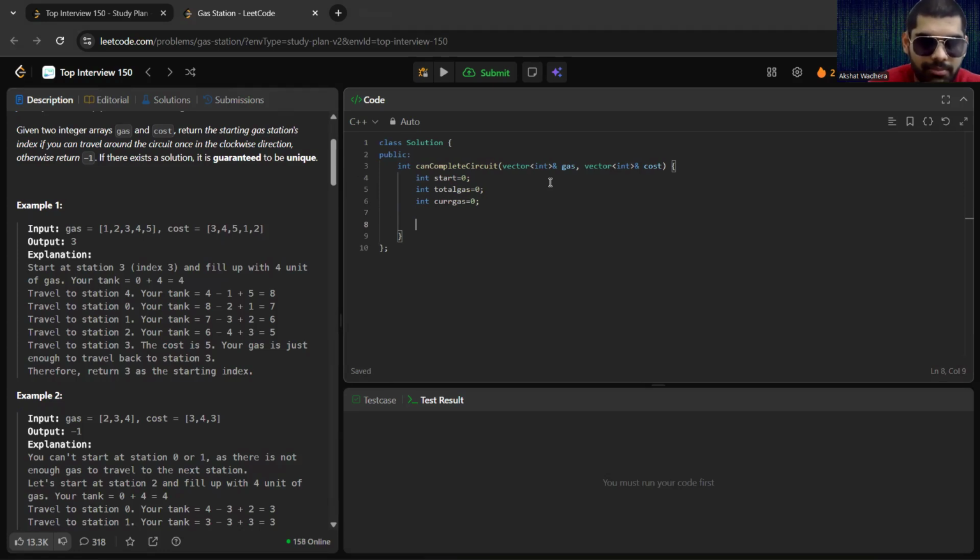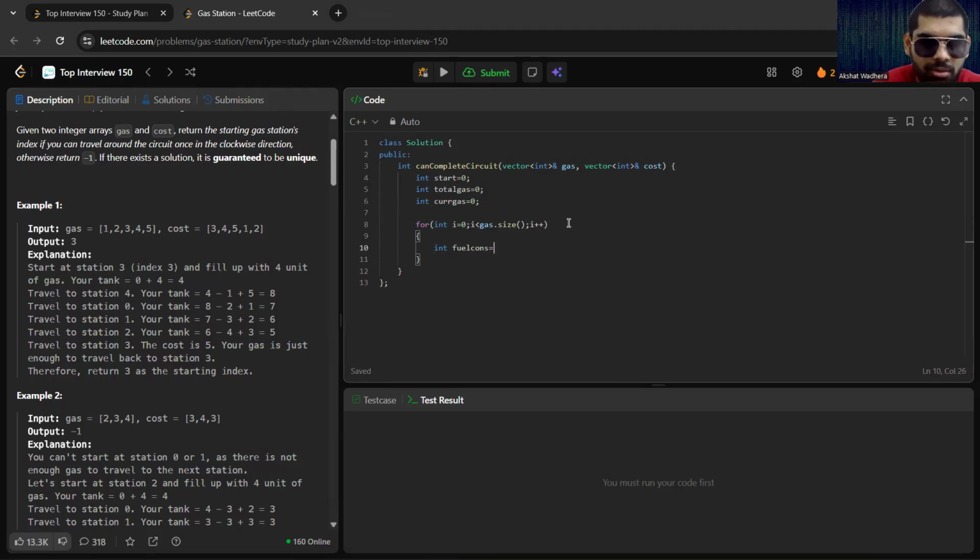So for int i equals 0, i less than gas size, i plus plus.